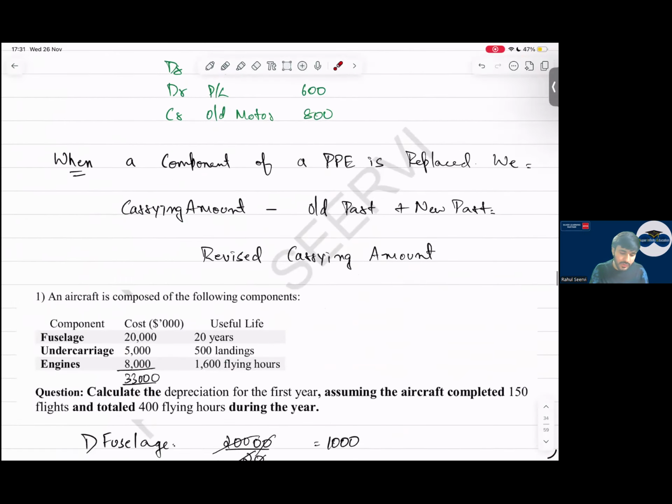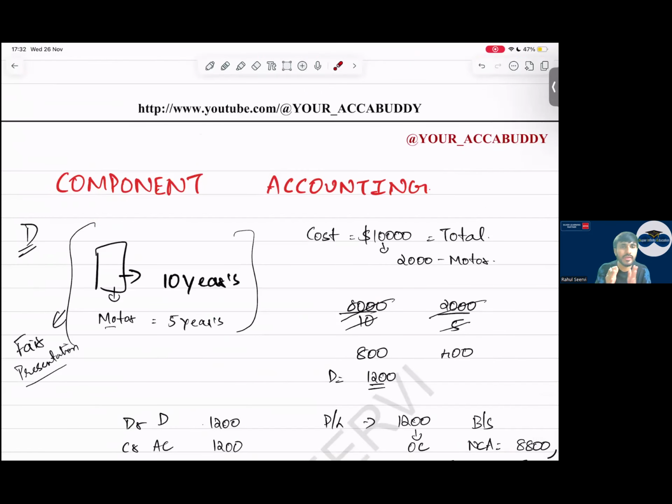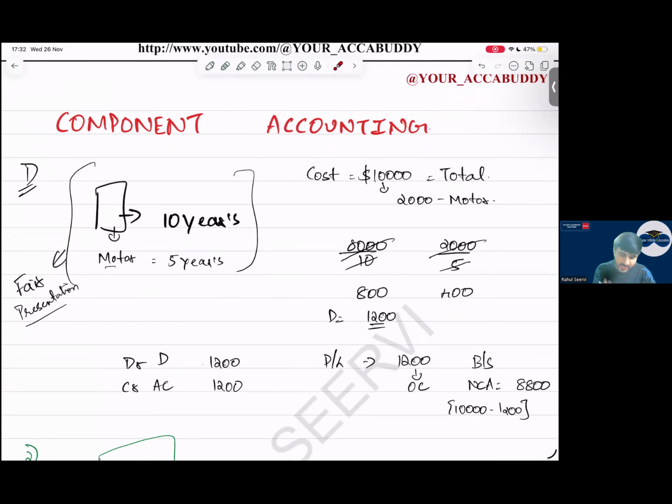Then coming to component accounting. What does component accounting say? Component accounting says that we have to record the depreciation separately for each part of the asset which is significant. So what did I mention? I purchased an asset of $10,000. 2,000 is the value of the motor. So this 8,000 I will depreciate for 10 years. 2,000 I will depreciate for 5 years separately.